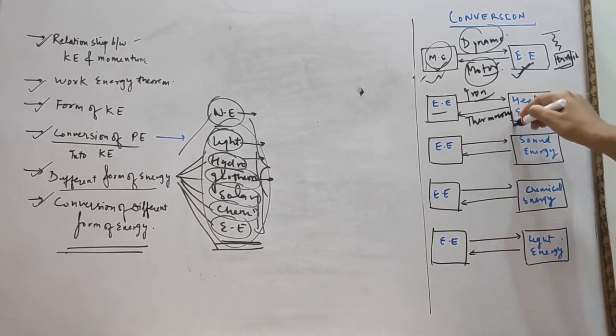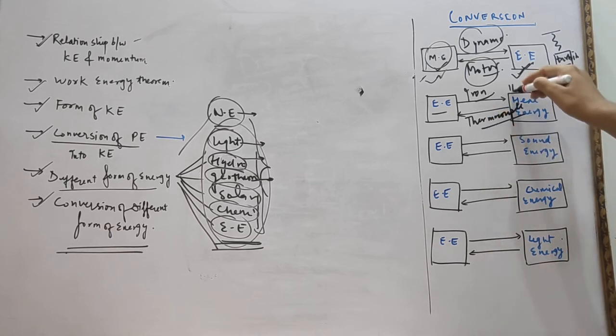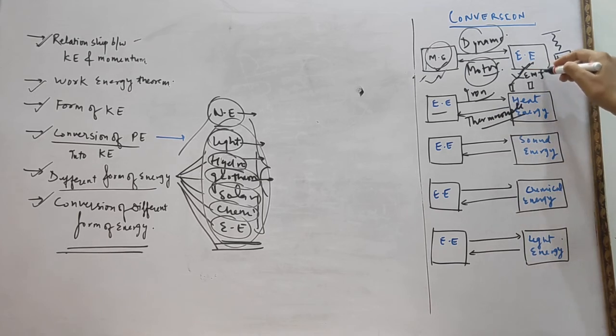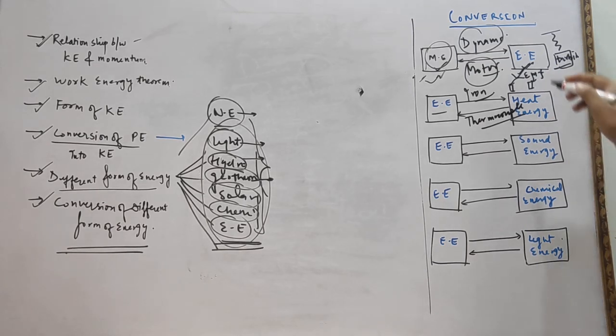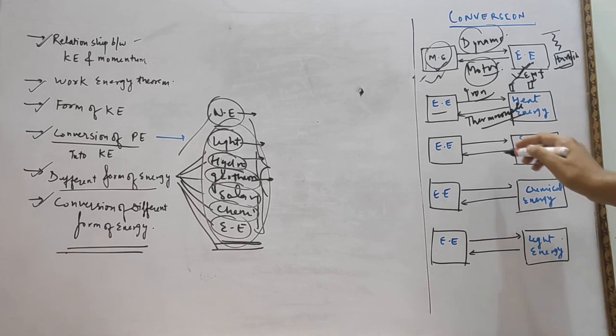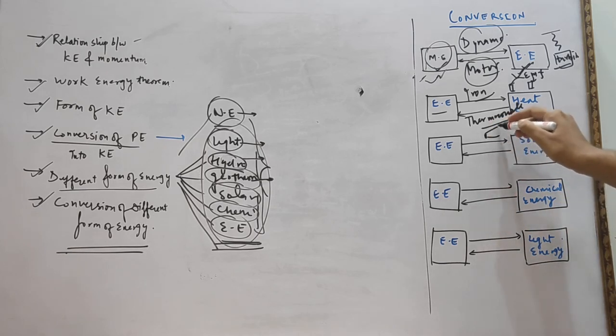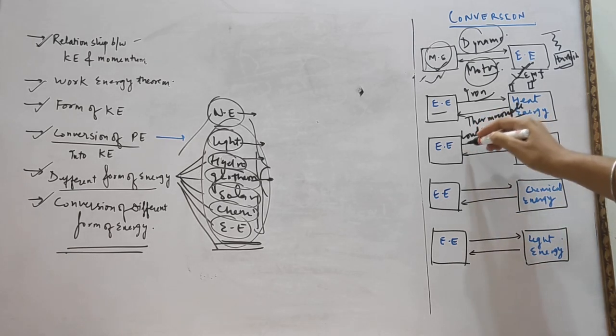Thermocouple you will study in class 12. What happens is there is one hot junction and one cold junction, and due to the difference between the hot body and cold body, EMF is generated. Just now it is not included in your syllabus, even in class 12 not in CBSE, not in ISC, but you just know the idea of a thermocouple. Electrical energy to sound energy: loudspeaker.